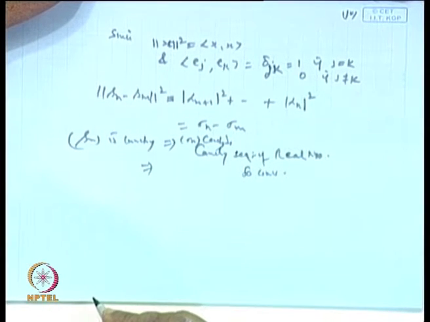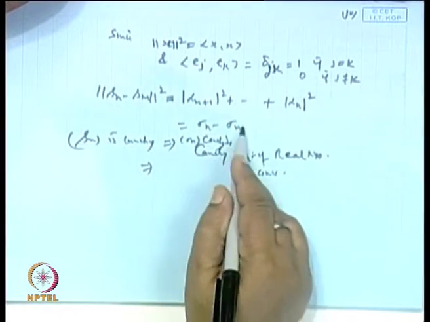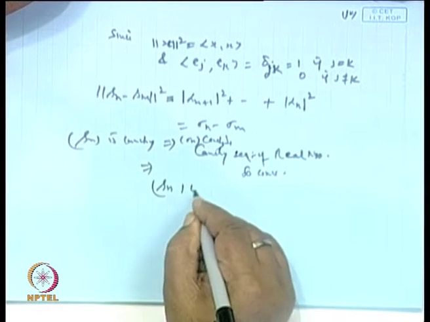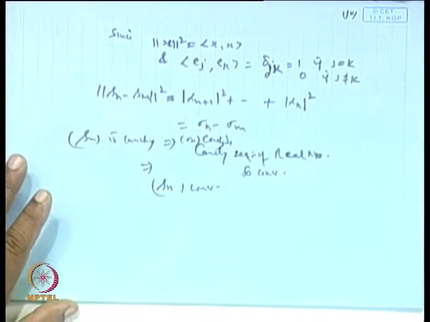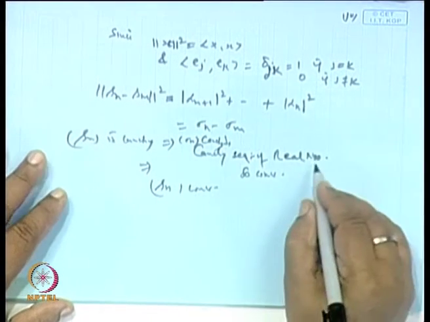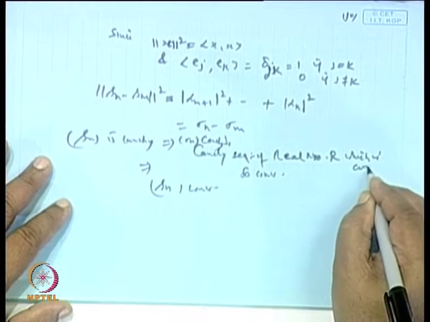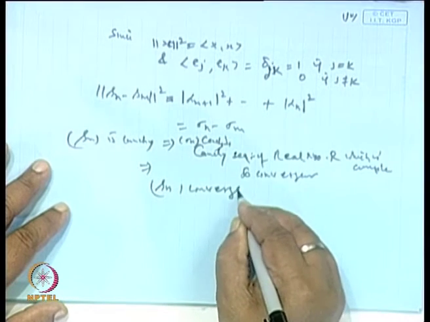Yes, so if the right hand side is Cauchy, then the left hand side is also Cauchy. Now, if this is convergent, then S n will be convergent. Okay. So, this proves the result. Is it correct now? Because the real numbers are complete, it is convergent. Therefore, S n is convergent.